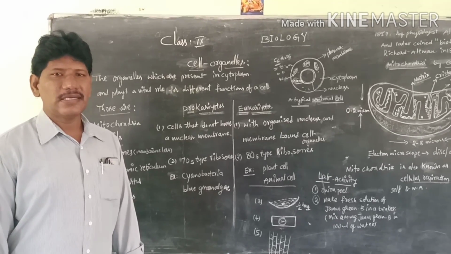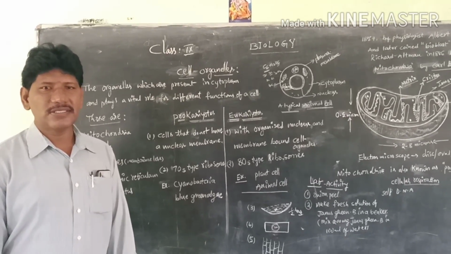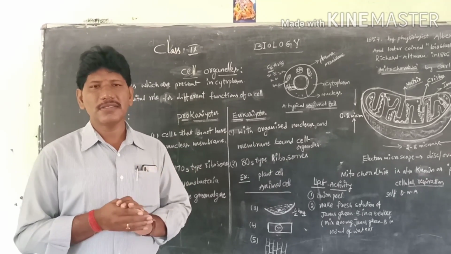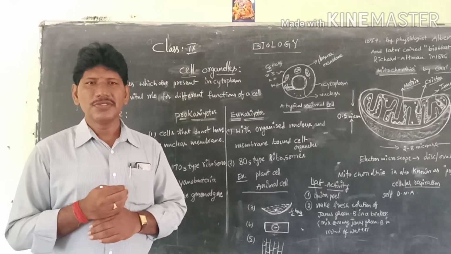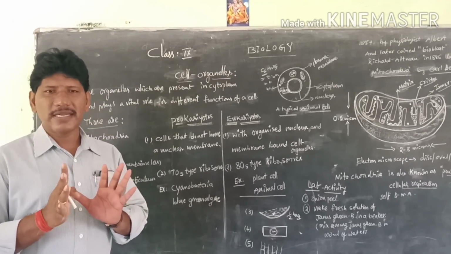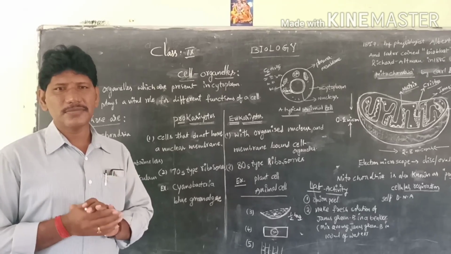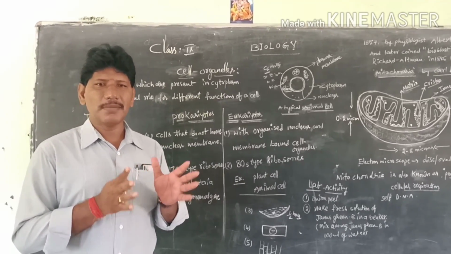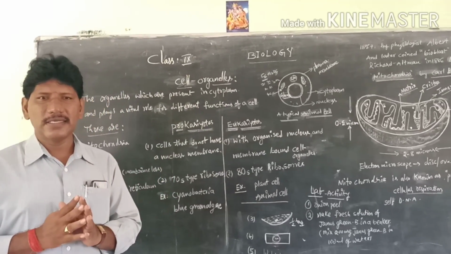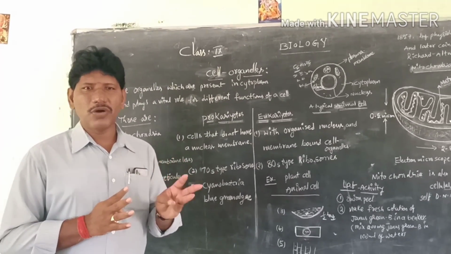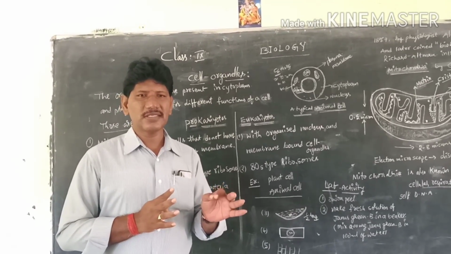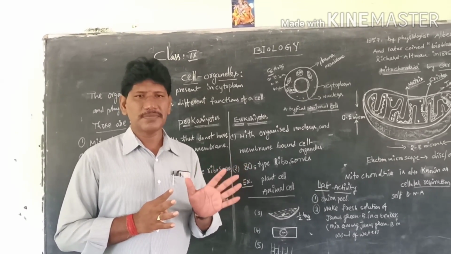Regarding ninth biology, the first chapter is cell, its structure and functions. In the previous videos, we have already learned about the typical plant cell and animal cell diagram and labeling, the differences between the plant cell and the animal cell, and the basic components of a cell like cell wall, cell membrane, cytoplasm, nucleus and nucleus layer.